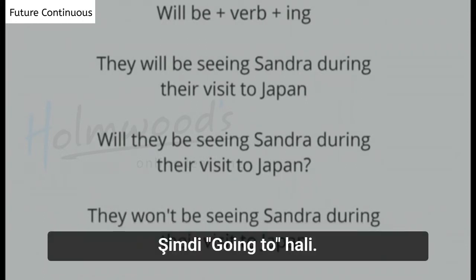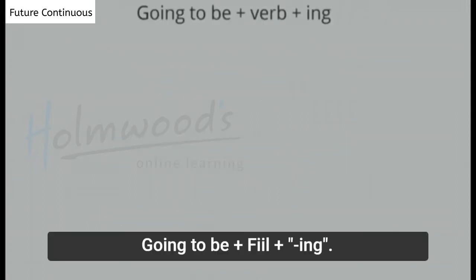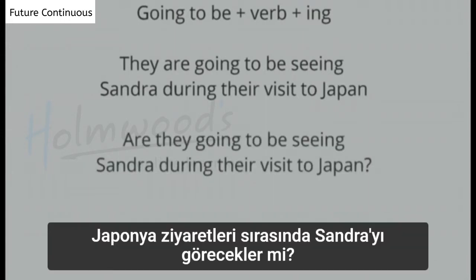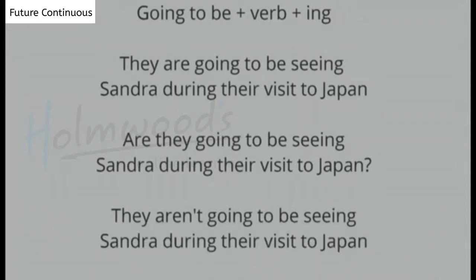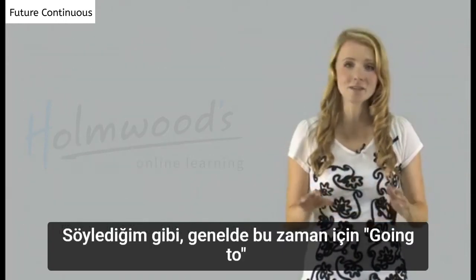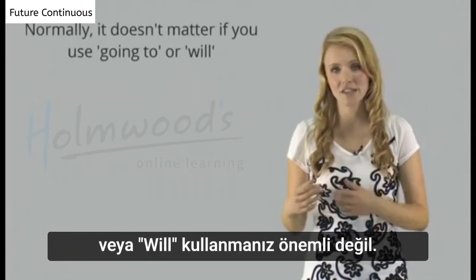Now the going to form. Going to be plus verb plus ing. They are going to be seeing Sandra during their visit to Japan. Are they going to be seeing Sandra during their visit to Japan? They aren't going to be seeing Sandra during their visit to Japan. Like I said, generally it doesn't matter if you use going to or will for this tense.